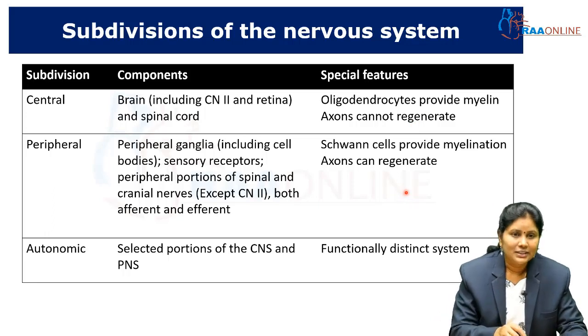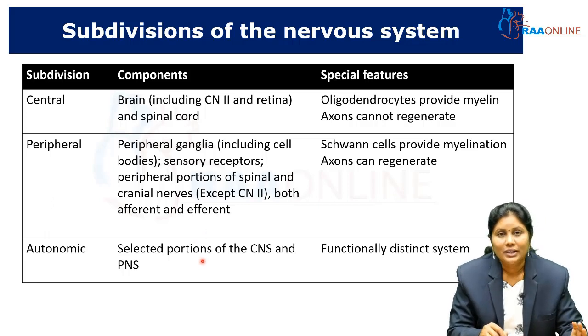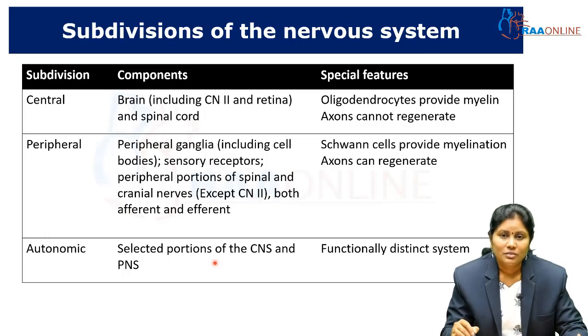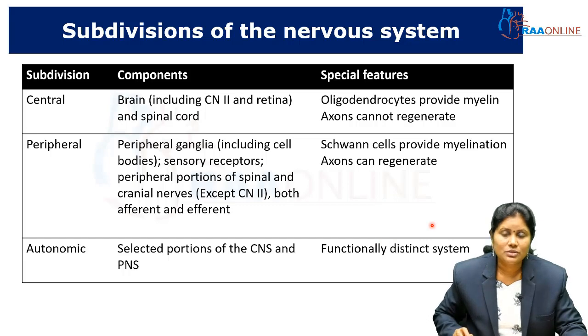That is the difference between the central and the peripheral nerve fibers. In the third type we saw the autonomic nervous system. Structurally, they include portions of the CNS as well as the PNS. For example, certain cranial nerves have a central nervous system component as well as a peripheral nervous system component. And functionally they have different systems, which is what we just saw in the previous slide, that is the sympathetic and the parasympathetic nervous system. They are functionally totally different. So these are the subdivisions of the nervous system.